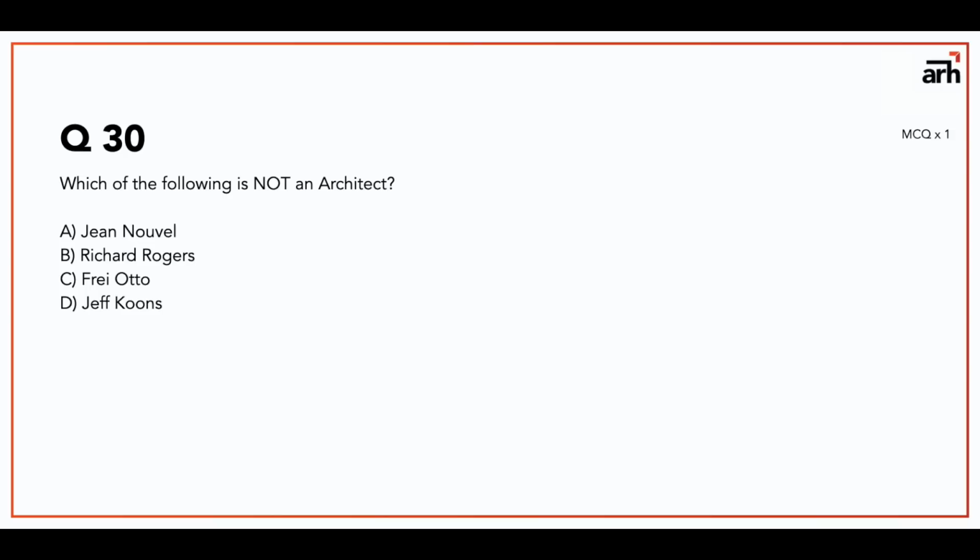Now, which of the following is not an architect? Options are Jean Nouvel, he's an architect, very famous architect. Richard Rogers is also an architect. Frei Otto is also an architect. Jeff Koons is not an architect. So the answer for this question would be Jeff Koons.